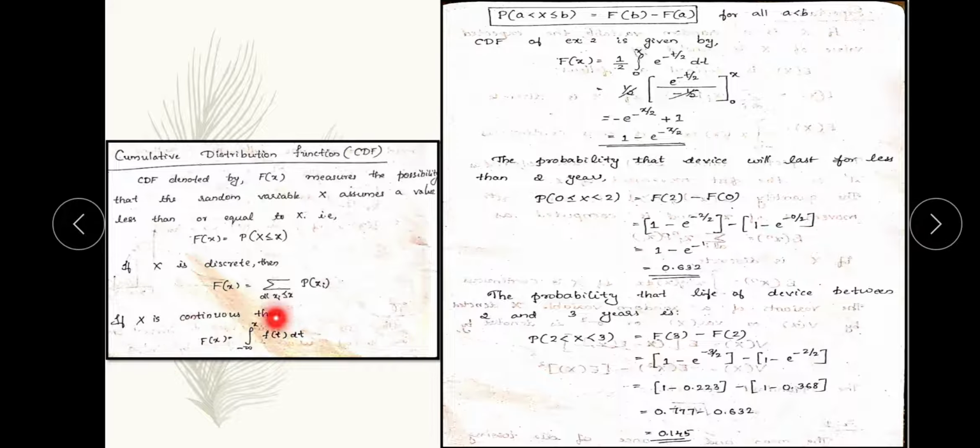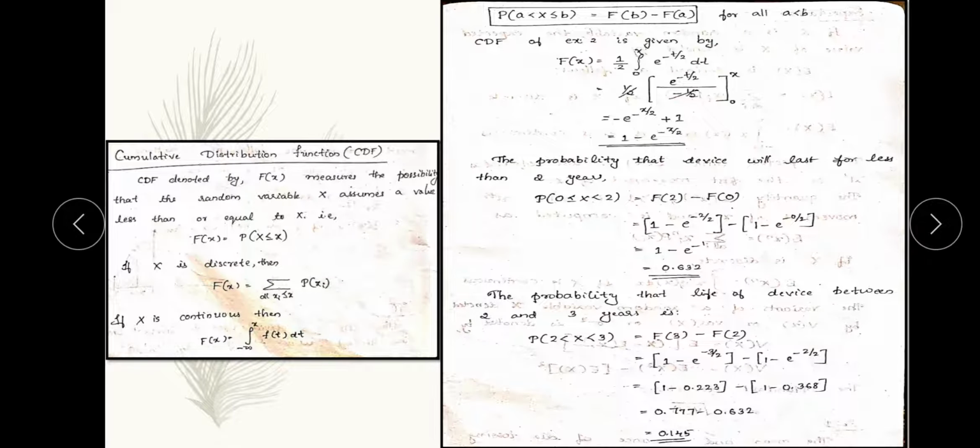So these are the two functions we see based on discrete and continuous data. The cumulative distribution function is defined for discrete data and for continuous data. If the x value is discrete, F of x is equal to the summation over all xi less than or equal to x of p of xi. If the x value is continuous, F of x is equal to the integration from minus infinity to x of f of t dt. Here you can see an example being given.